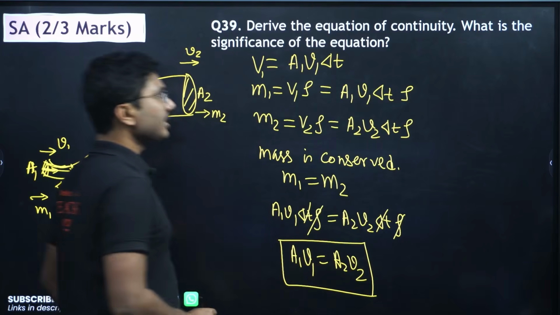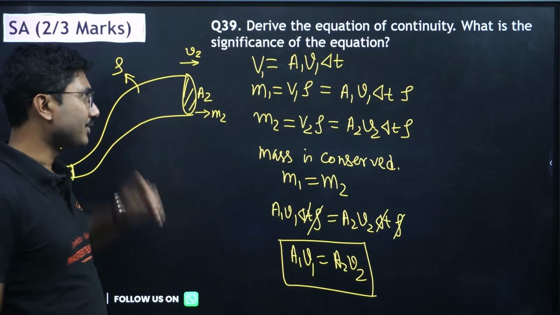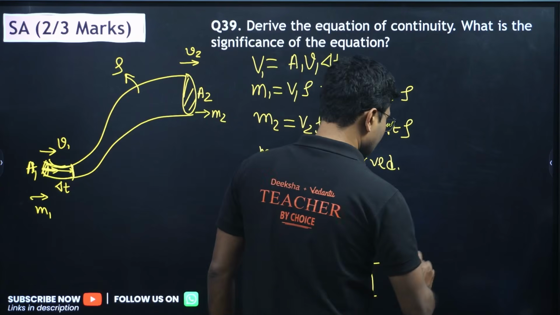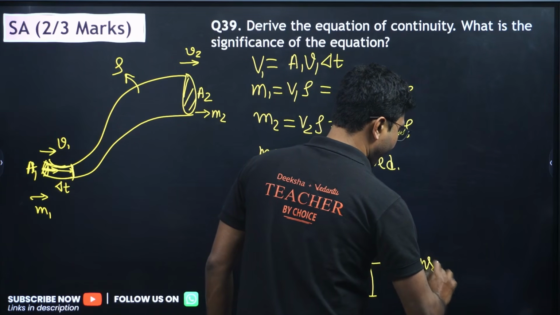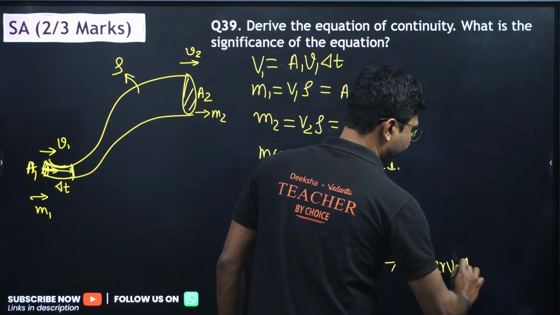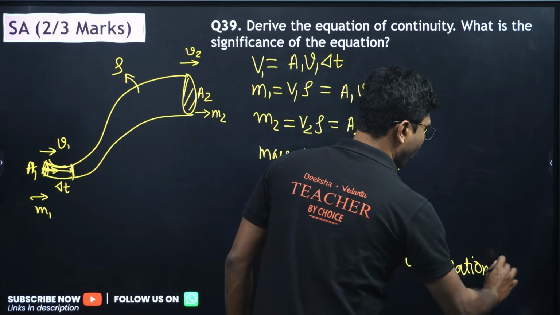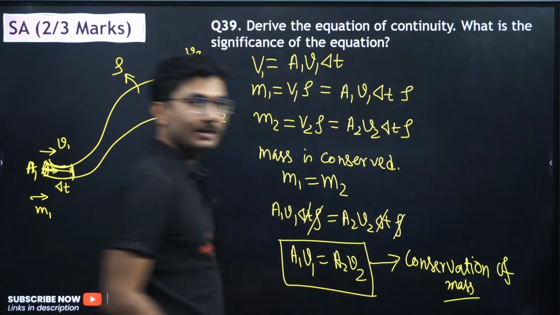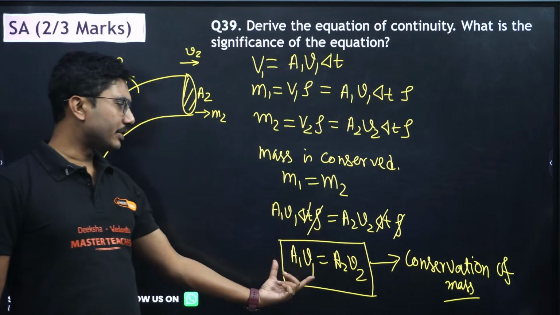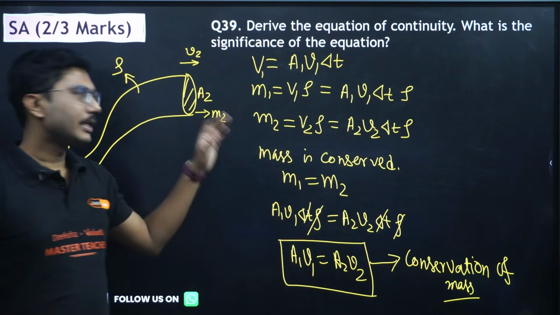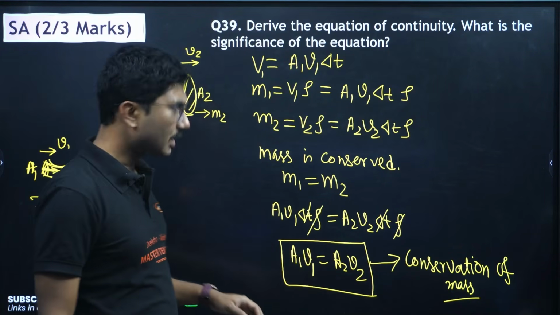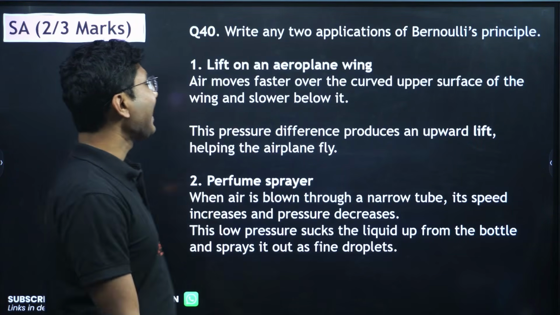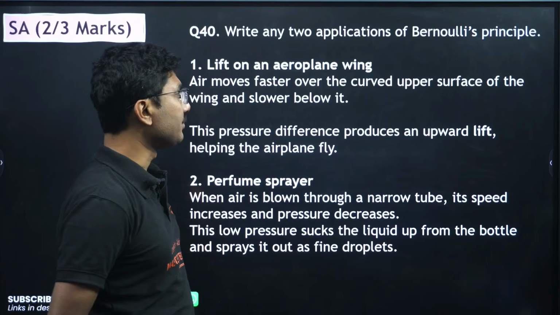And as I mentioned, the significance of this equation is that it represents conservation of mass. You may not understand it exactly if you only look at this equation, but if you do the derivation, then obviously this formula is coming from the conservation of mass principle. Now next, write any two applications of Bernoulli's principle.